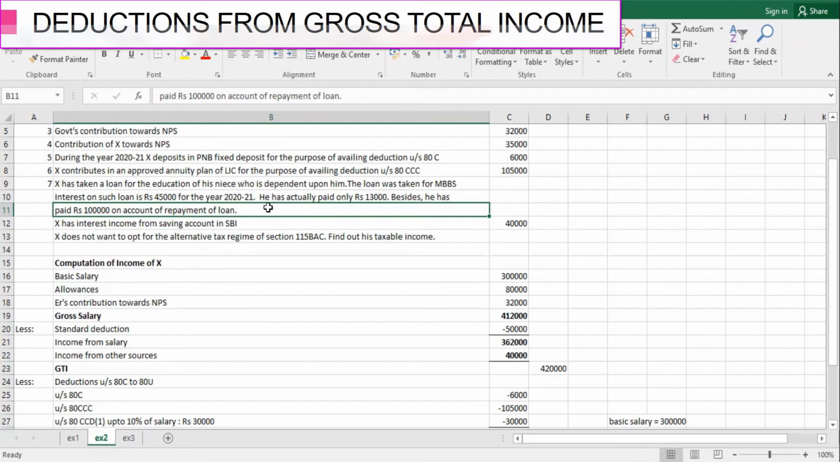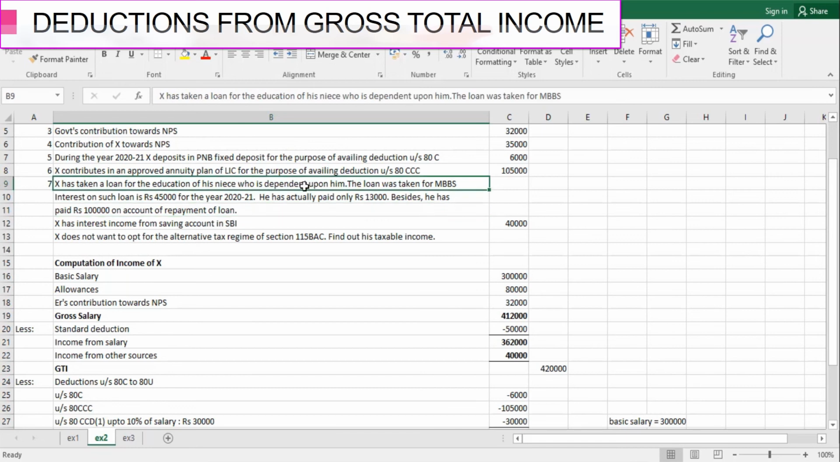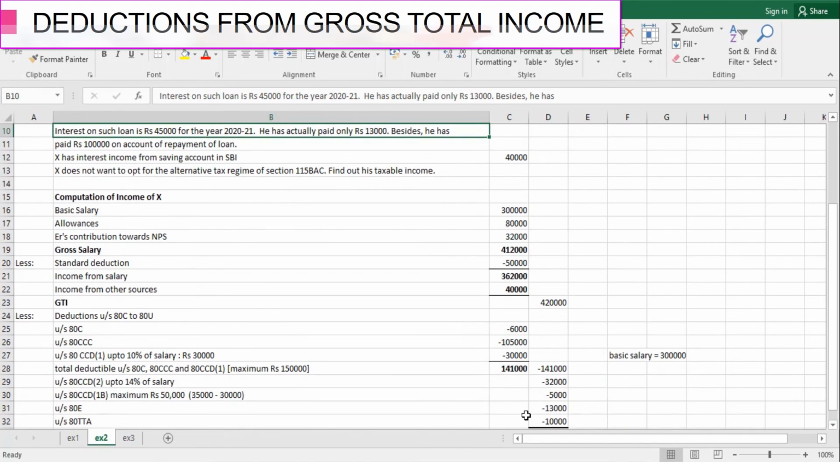So when we talk about the education loan, we have seen that the loan can be taken by the assessee either for his own education or for the education of his spouse or relative or any other children who is dependent upon him, where he is the legal guardian. So he has taken the loan for this niece who is dependent upon him. The loan has been taken for MBBS, and the total interest due is 45,000, out of which he has paid only 13,000. So deduction can be claimed under section 80E. E is for education loan, so we are going to claim the deduction under section 80E.